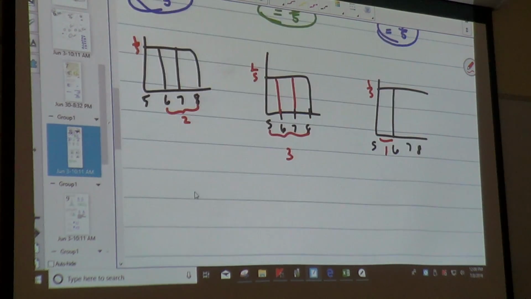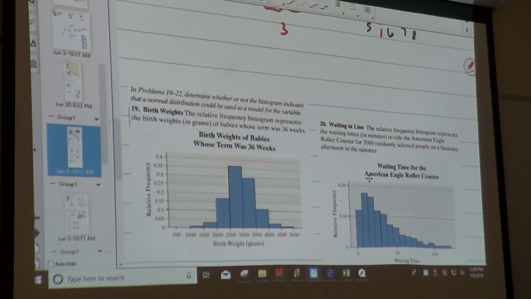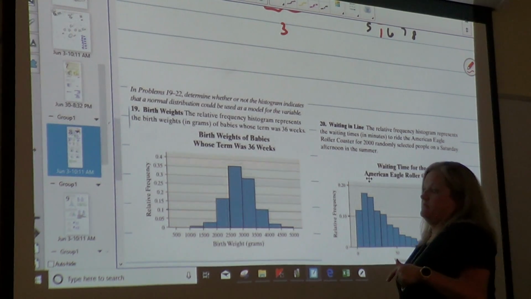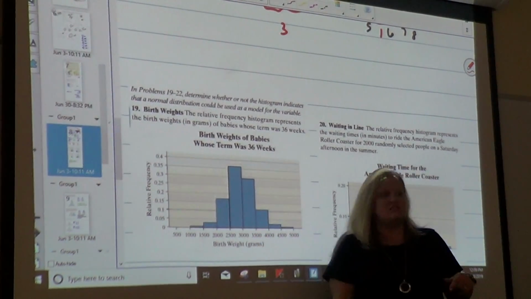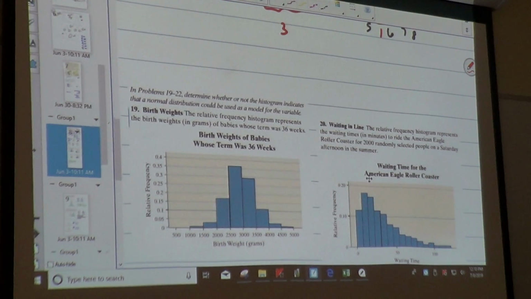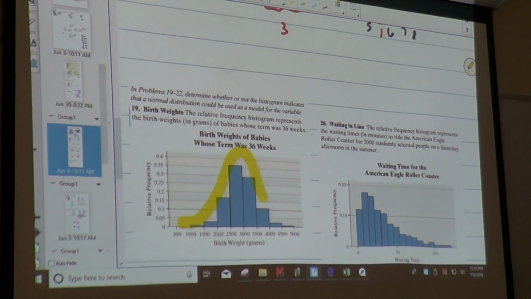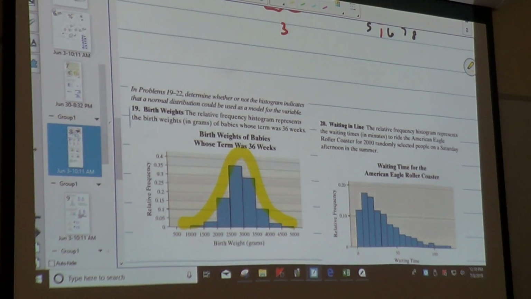All right, now back to some super hard ones, y'all. Determine whether or not the histogram indicates a normal distribution. Does this histogram show a normal distribution, yes or no? Yes. If I take a highlighter and connect my dots, that would be a yes. What about the next one?